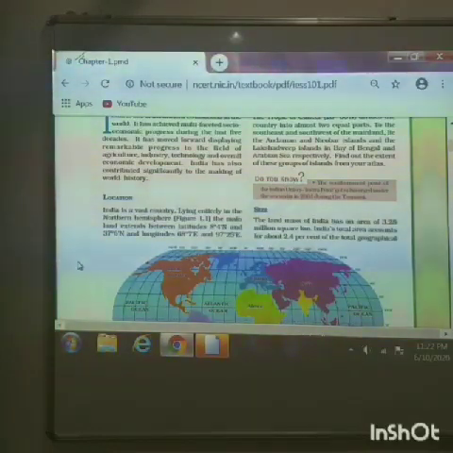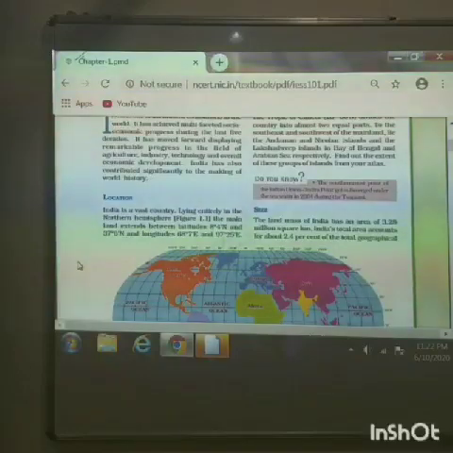In order to know exactly where a country or any particular place is located, we need to know the latitudinal and longitudinal extent of the place.